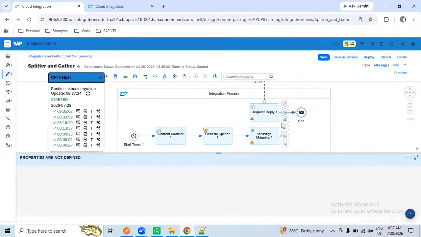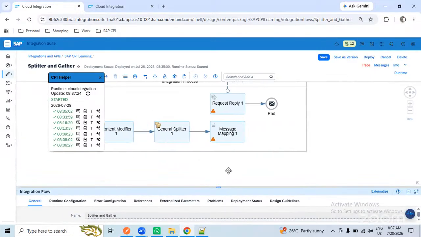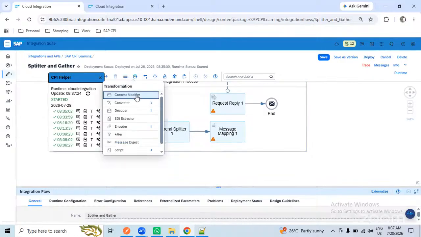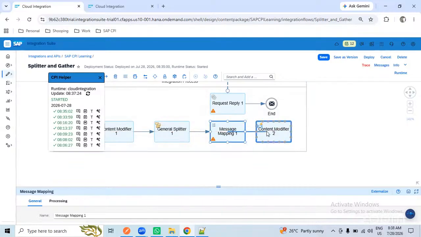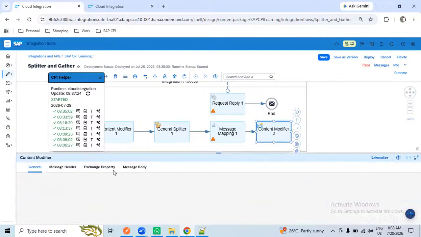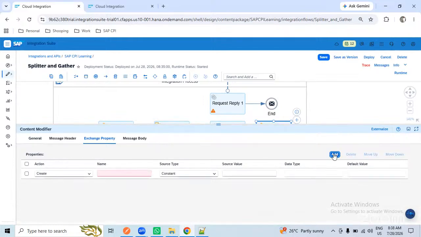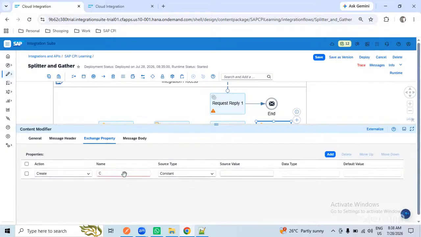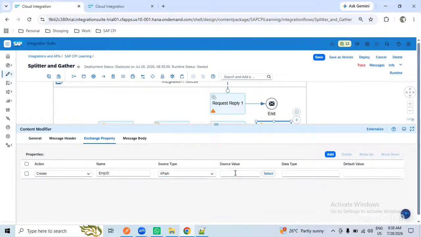Okay, for now I will go with after message mapping one only. Either position you use, the content modifier stores the property. For now, I will go with here only. Only the XPath will change. After content modifier one, I will go into the property and create a property called EMP ID. I will select XPath and paste the ID there.